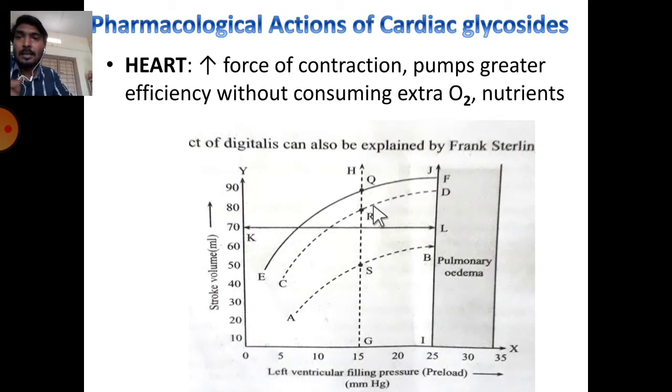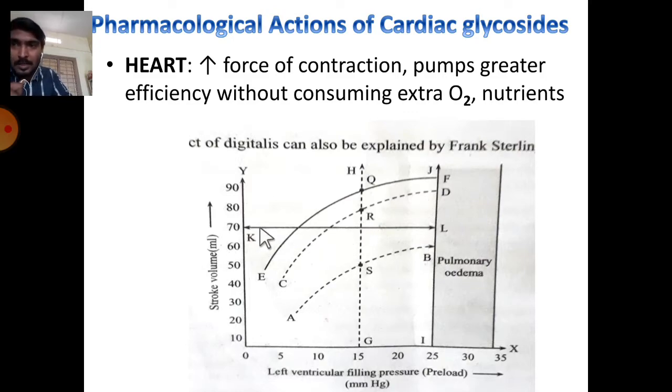On the E and J line, there is a relationship between left ventricular filling pressure and increasing stroke volume. In case of CHF, A and B, there is only a gradual increment compared to the EJ line. So here stroke volume may not increase as we see in the EJ line.